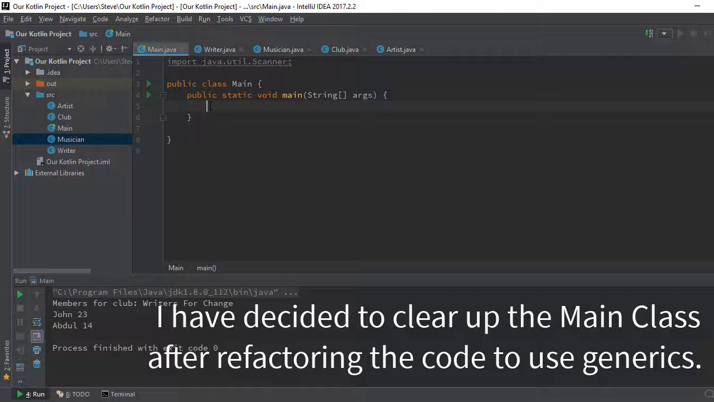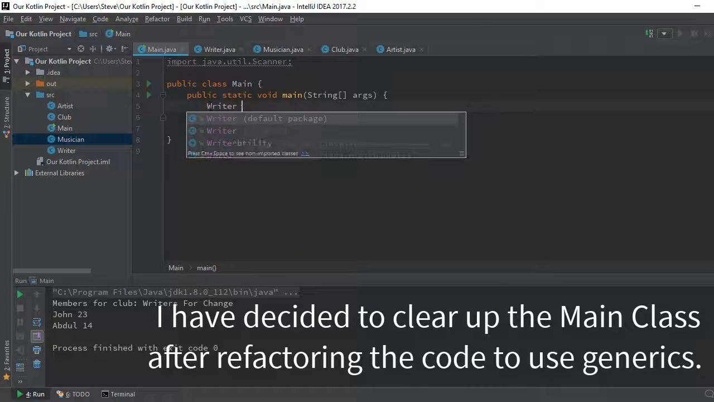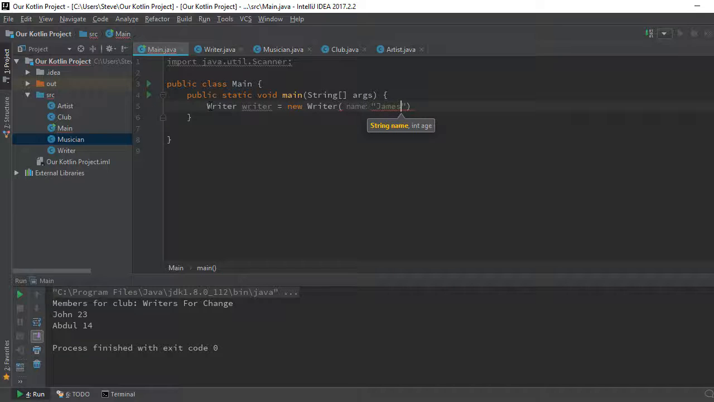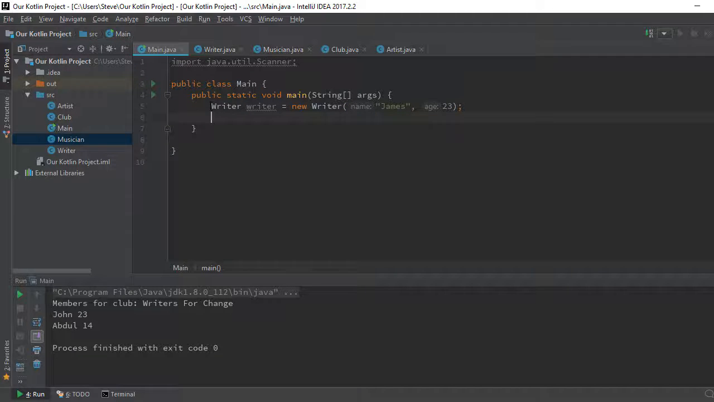So the first time we actually created artists right away. But this time around, we're not going to be creating artists. We are going to be creating either a writer or a musician. So I'm going to create a writer now. Writer, let me call him a writer, equals to new writer. Then we pass in the name of the writer, right? So it's going to be James. You can give any name you want. And we pass in the age, which is 23. Good. Let me create another writer.